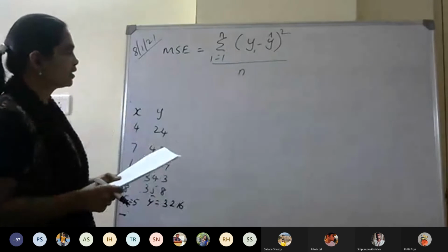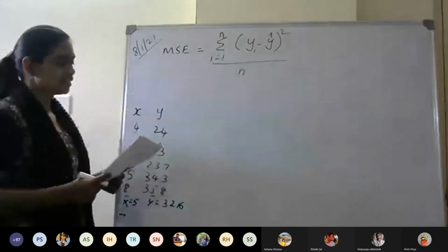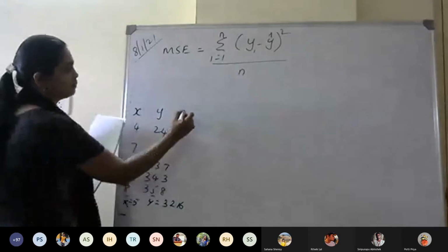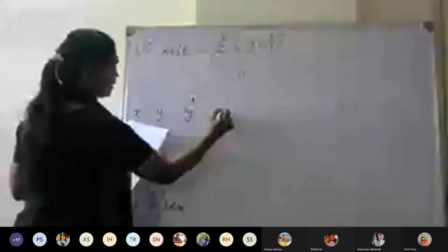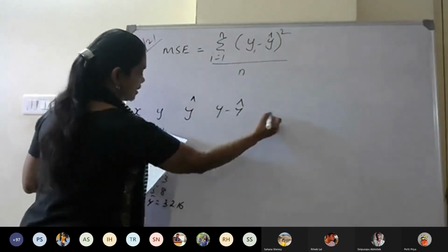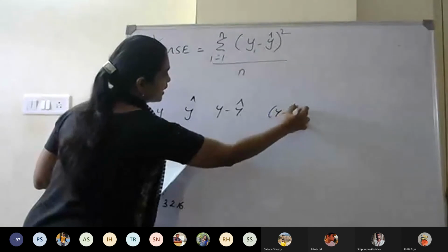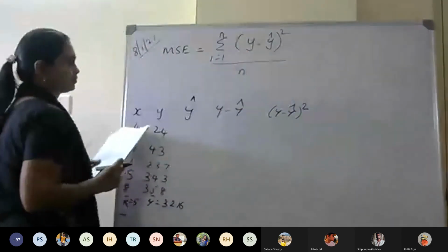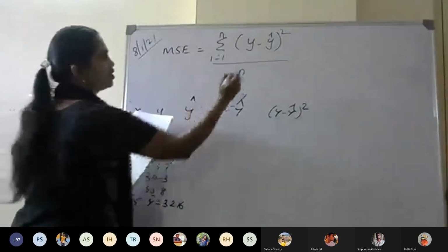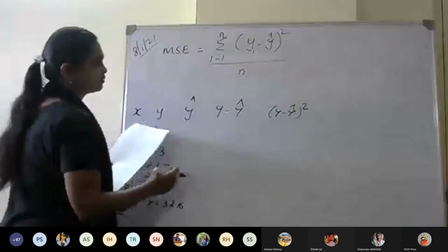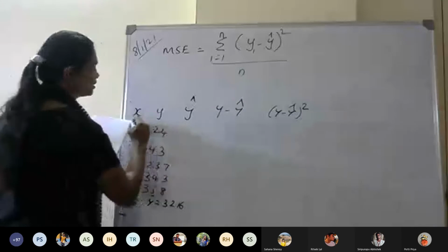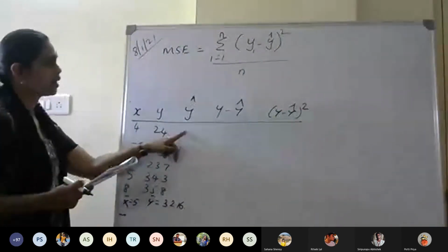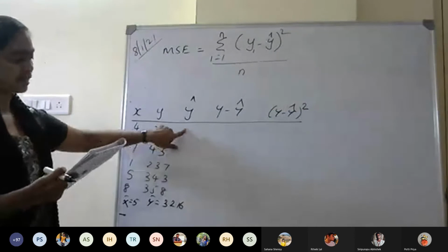Okay, so to calculate this, we need to find y cap, and then y minus y cap, and then y minus y cap whole square. Yi should come there, but here it is general. So now, how do you find the y cap?